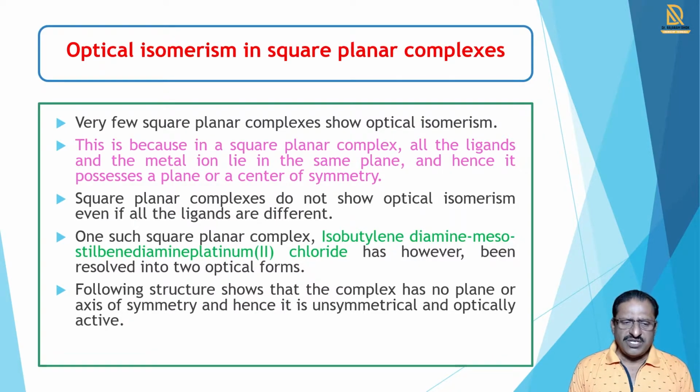One such example of a square planar complex is known, the isobutylene diamine meso-stilbene diamine platinum(II) chloride. This example forms two optical forms and shows optical isomerism. But other examples do not show optical isomerism in square planar complexes.